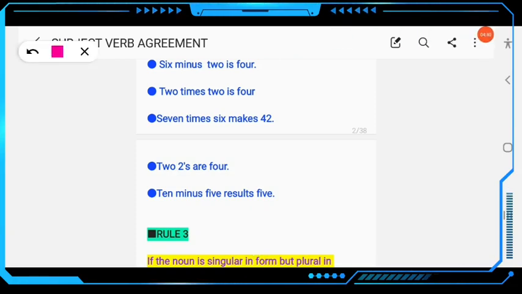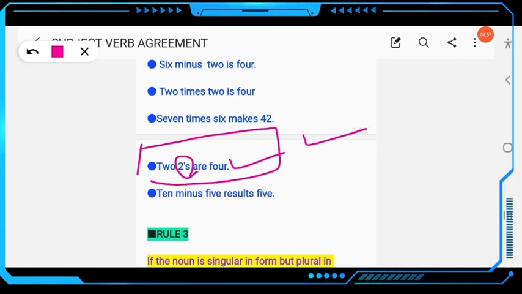Then here, 2 2s are 4, so this is plural. 2 2s are 4. Don't write "2 2s is 4." Here this is plural. 2 2s are 4. So this is an exceptional case.